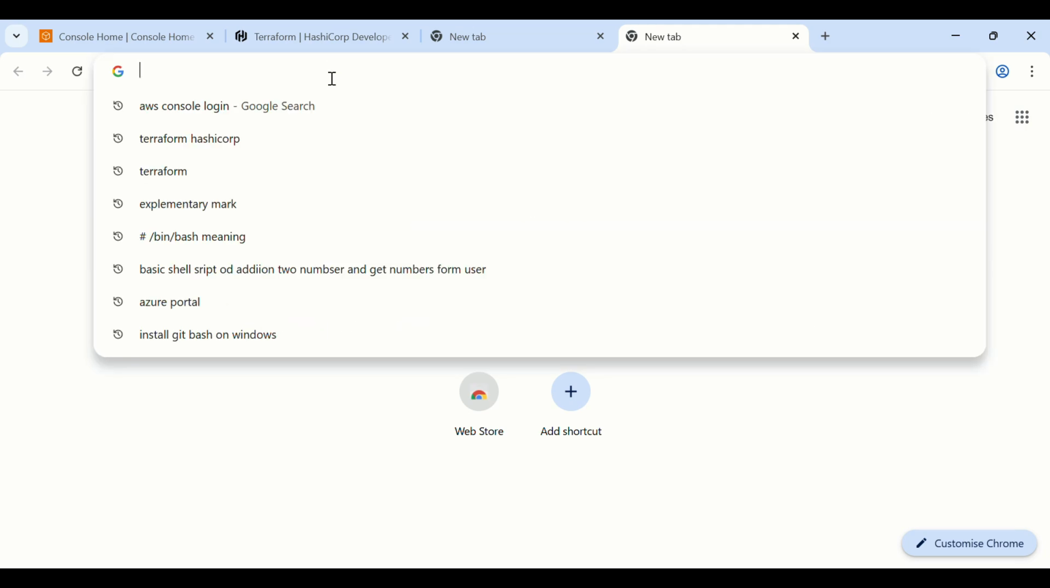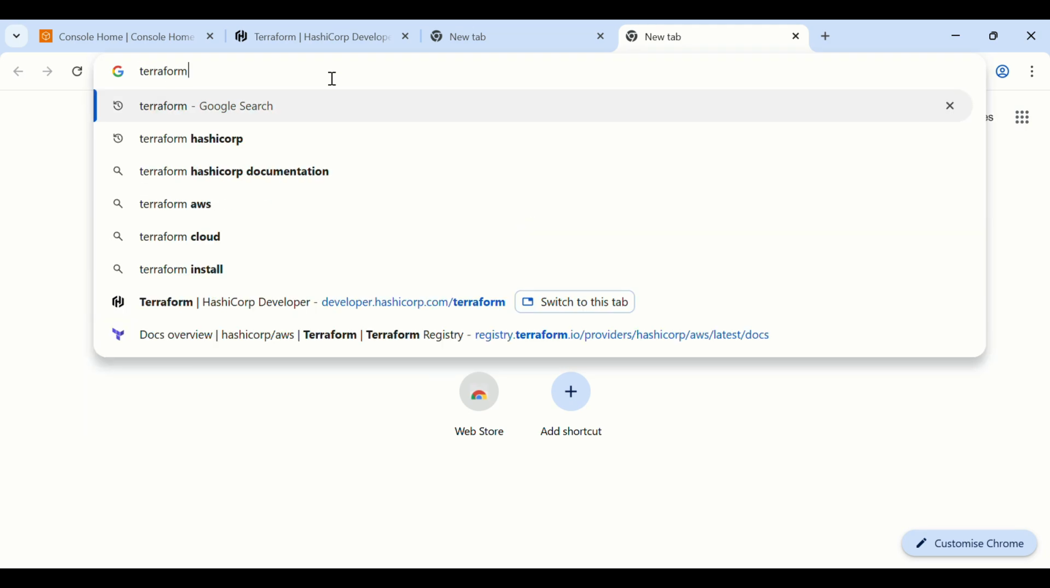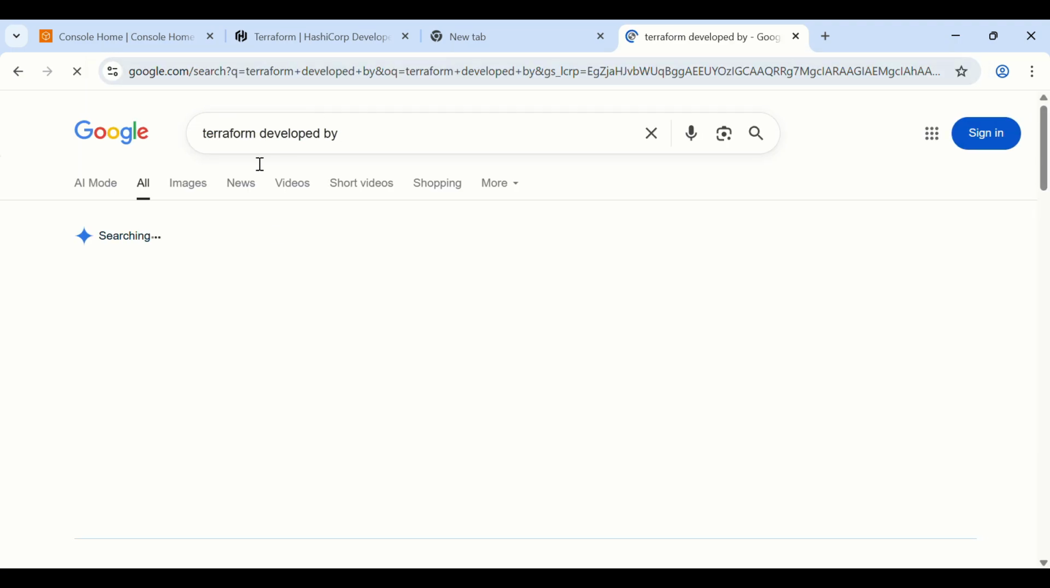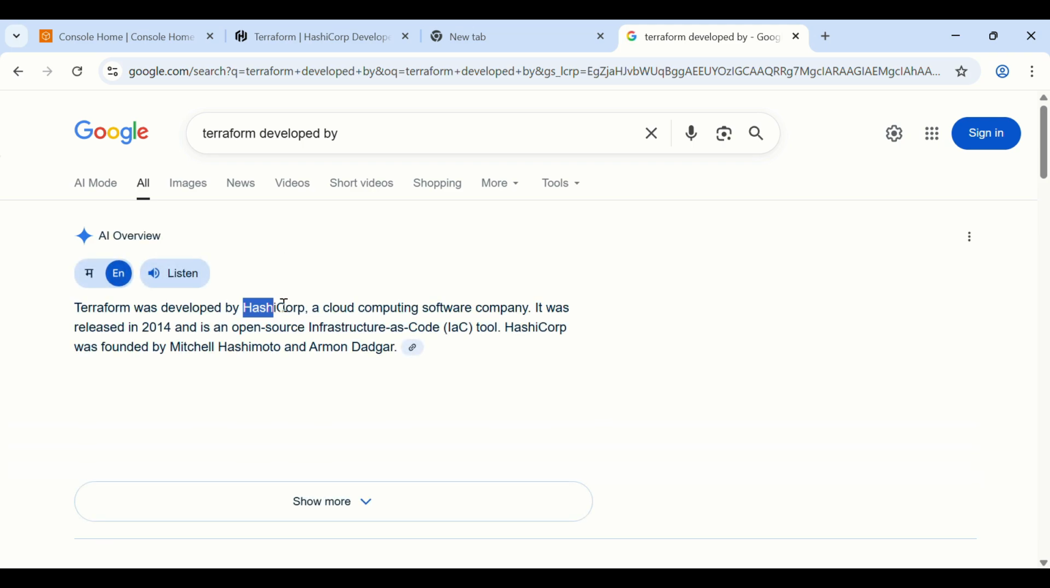Let me show you. Terraform developed by... see, HashiCorp is a cloud computing software company. It was released in 2014. As I said, Terraform was released in 2014, and it is open source. HashiCorp was founded by Mitchell Hashimoto. Okay, so this is an interview question: Terraform is developed by which company? This is the answer, HashiCorp.